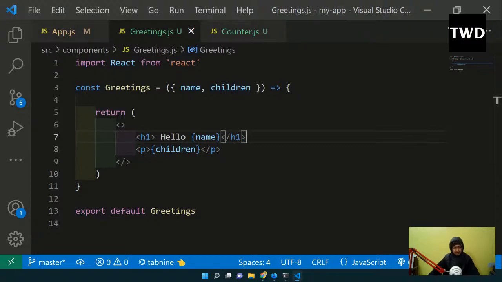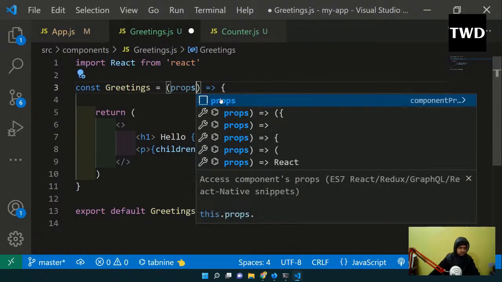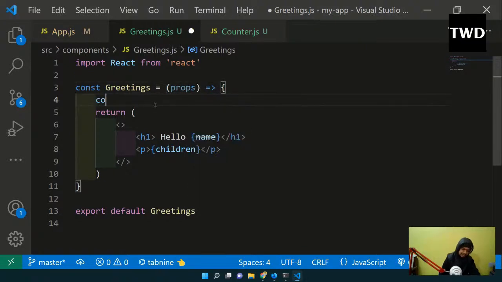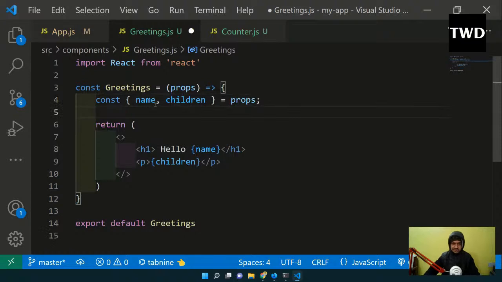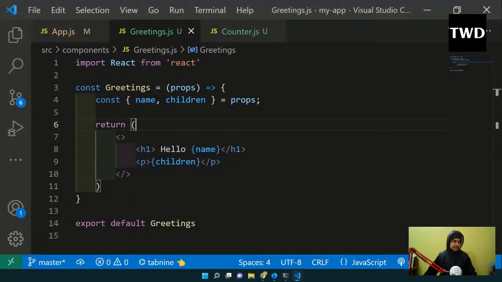Okay, but in a functional component there are two ways to use props. One is this way, and then there is another very good way. So you'll see people using both of them. I will let the props be here like this only. Then I will use a proper object destructuring. Actually that was also an object destructuring. This will be name, and I will make this as props. Okay, and this is the proper object destructuring we have seen in the ES6 class previous week. So this is done, and see, now also it will happen properly. So this is how the destructuring is done.